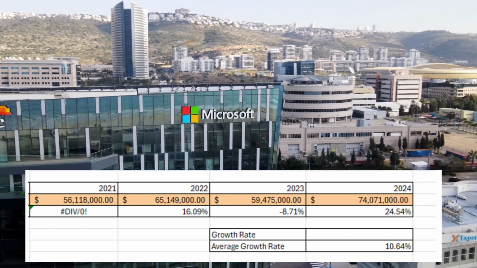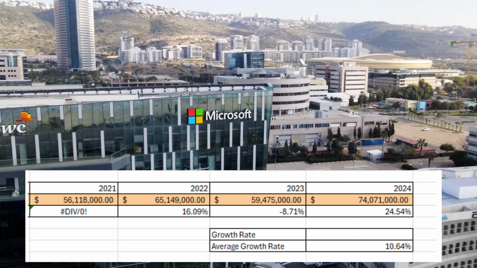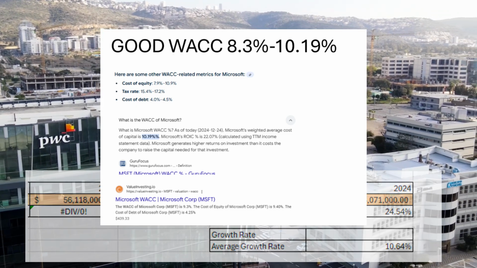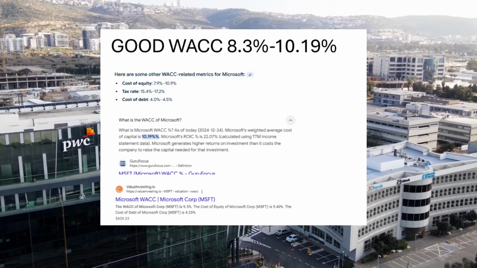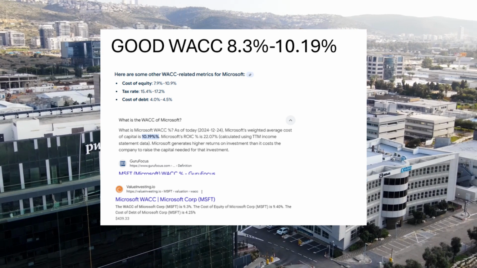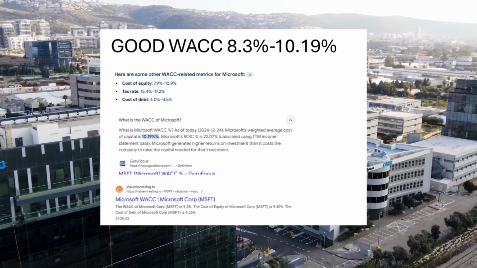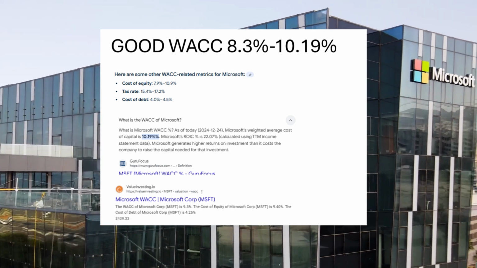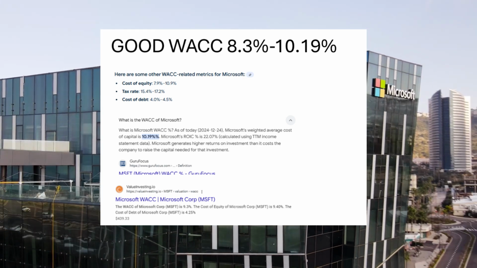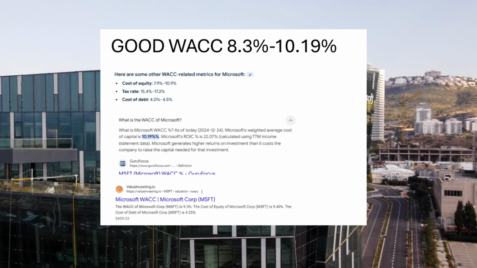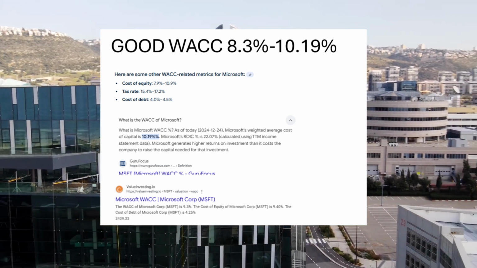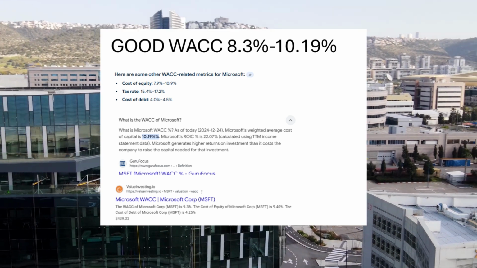Additionally, I found a good range for the weighted average cost of capital to be between 8.3 to 10.19%. This was just because different people had different costs of equity and different costs of debt. But I will be using this range from 8.3 to 10.19% for the discount rate that I'm going to be using on the model. So if you guys think I should have used a different one, let me know. But I think this is a good healthy range.